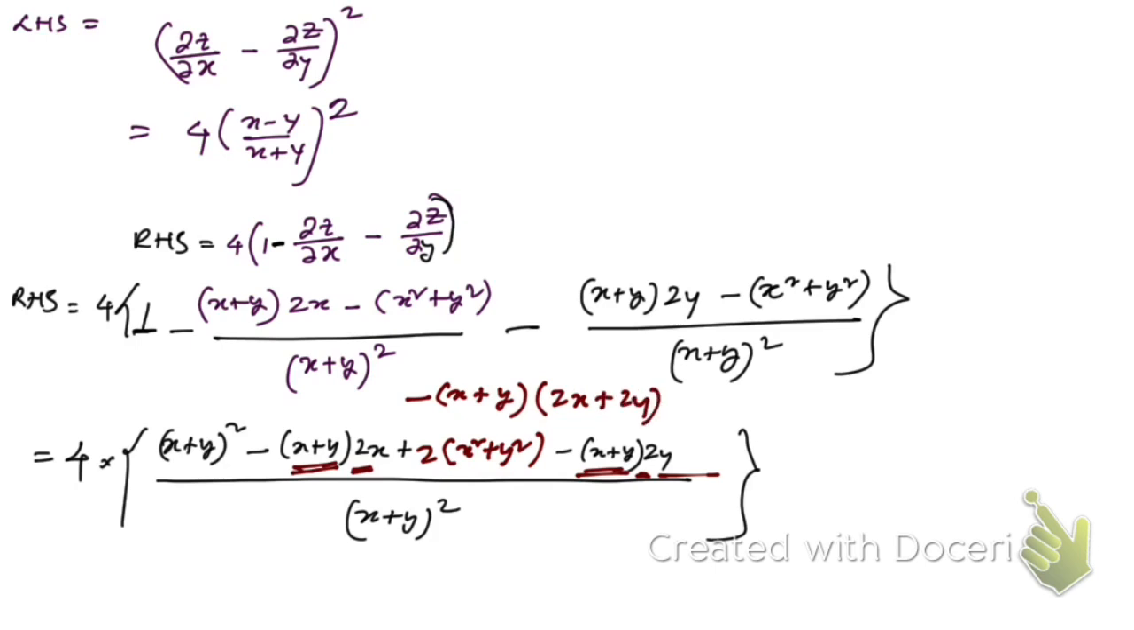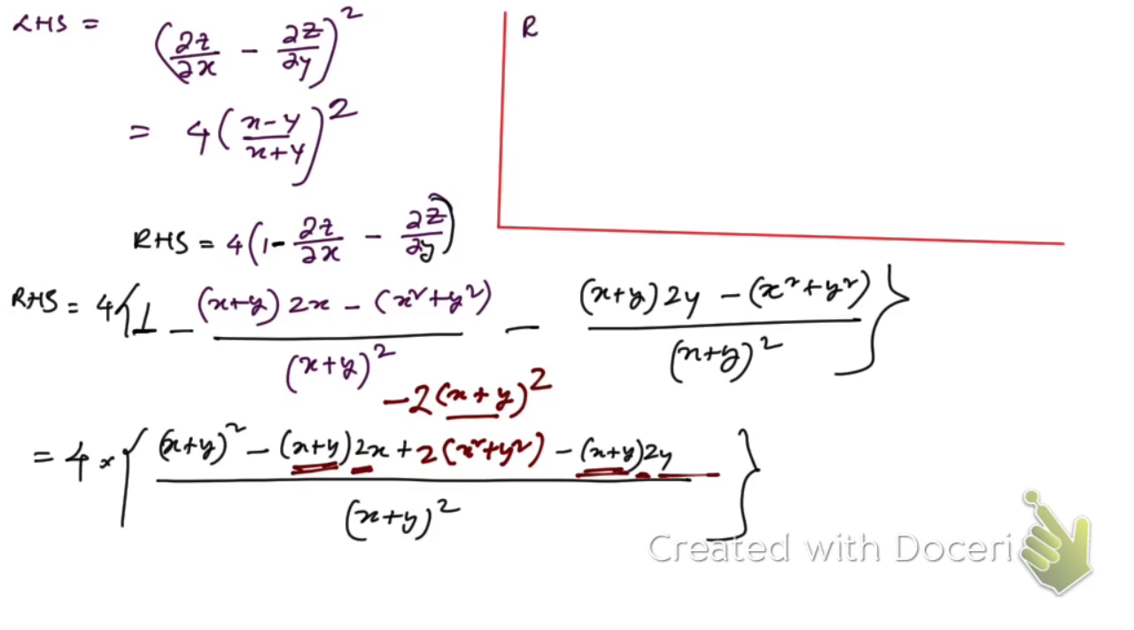And again, if you take 2 common, then you're gonna get this minus 2 of this. And if you multiply these 2, then what you're gonna get? You're gonna get this, right? So instead of these 2 terms, what we can write? We can write this way. Let me write here.